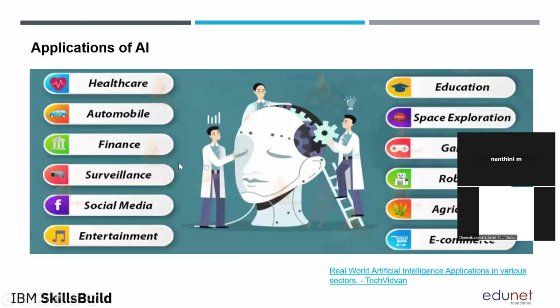Then coming to the applications, students, we have n number of applications in AI. I will be highlighting some of the applications that we have not yet discussed. Entertainment, if you are asking for movies, games. Social media, tagging pictures. And surveillance cameras. So we have n number of applications of AI, and I have listed some of the highlighting applications for your reference.